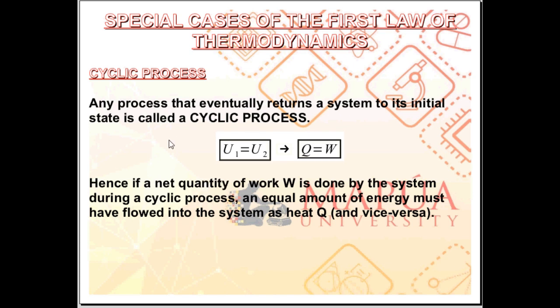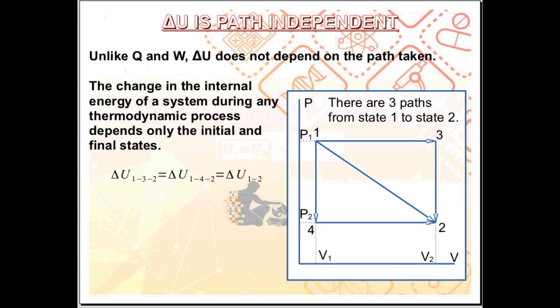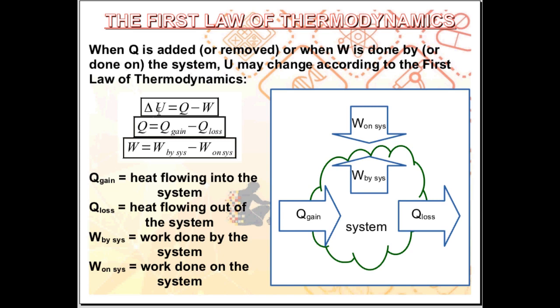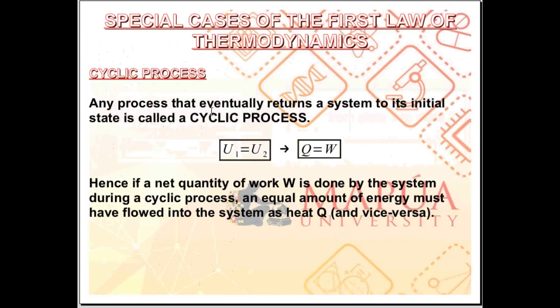Since the initial state and final state are the same, internal energy in state 1 and state 2 are the same, meaning delta U is 0. And since delta U is 0, 0 is equal to Q minus W. Q is equal to W.